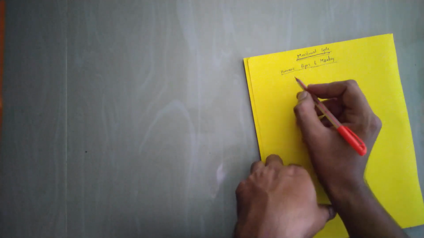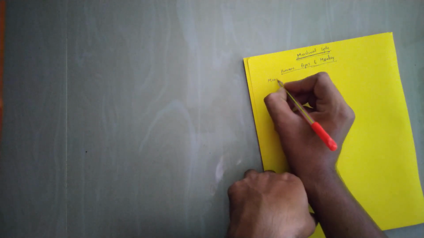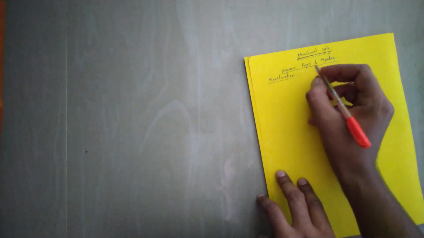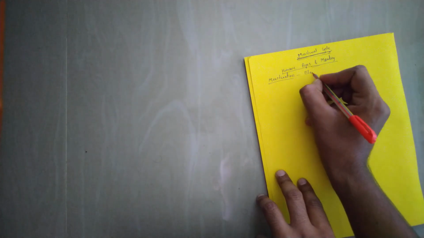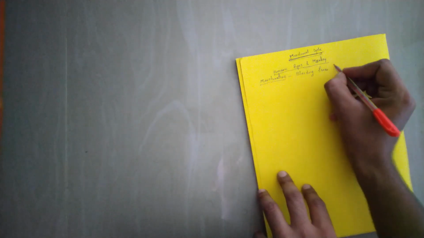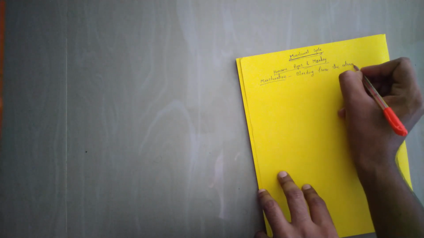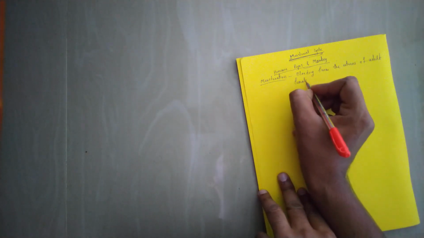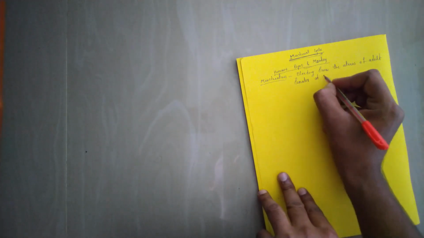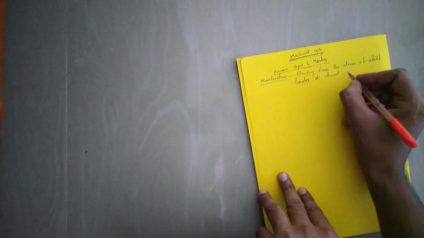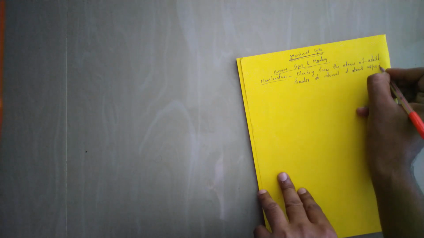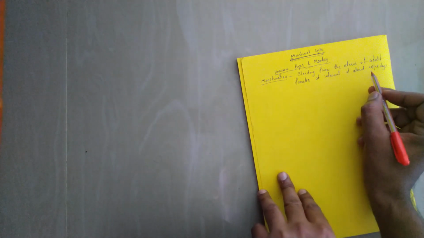And what is meant by menstruation? Menstruation is nothing but bleeding from the uterus of adult females at intervals of about 28 to 29 days.